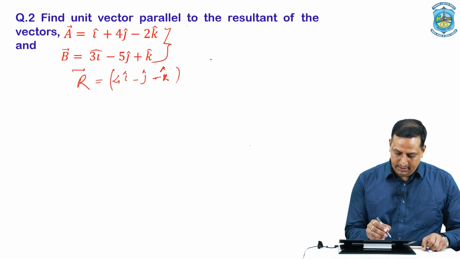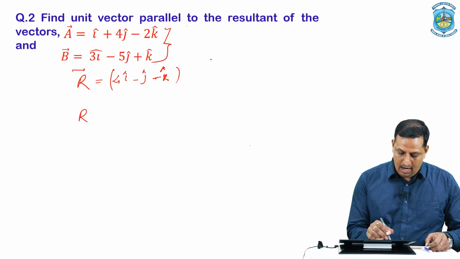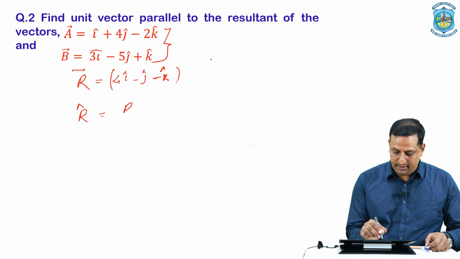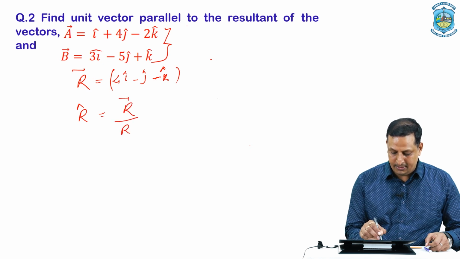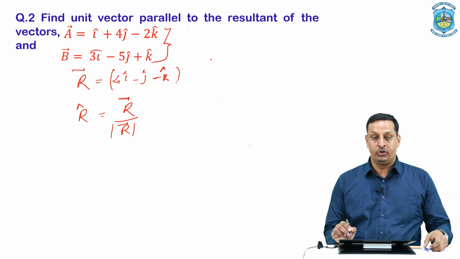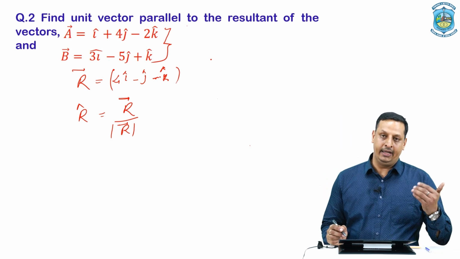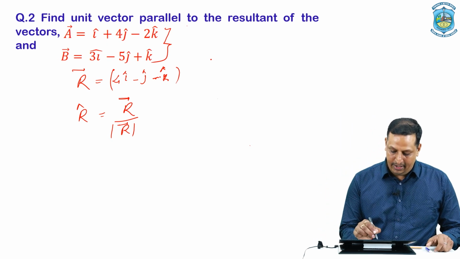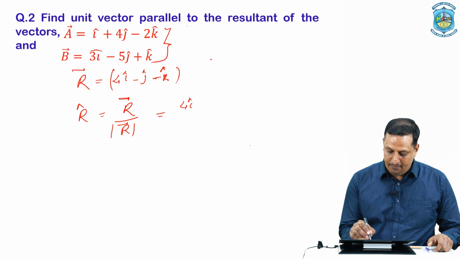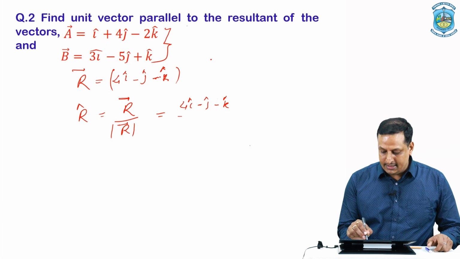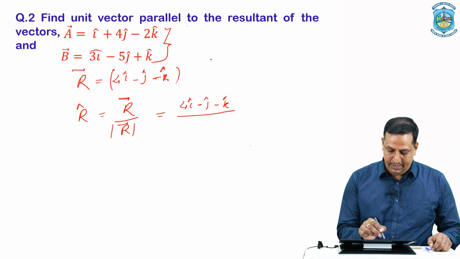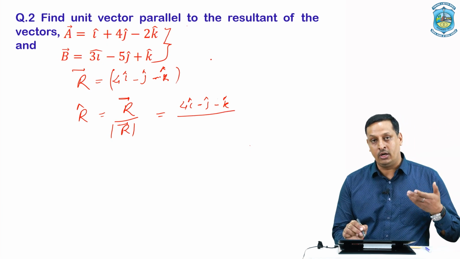Now the unit vector corresponding to this resultant vector is R vector, that is equal to the vector divided by its modulus. This is the expression we used when we were talking about unit vector. It can be obtained by dividing the vector by its own modulus. That is, the vector we have is 4i minus j cap minus k cap, divided by its own modulus, that is obtained by adding the squares of the component vectors.